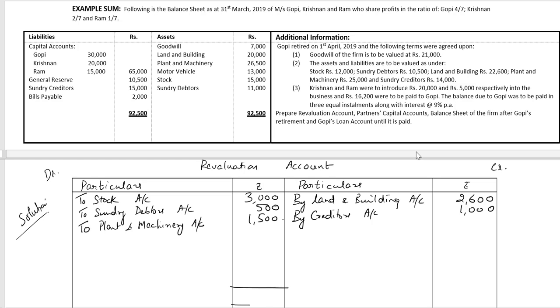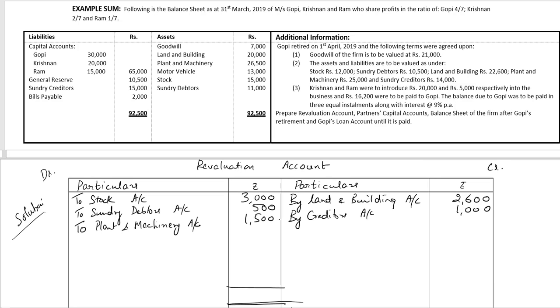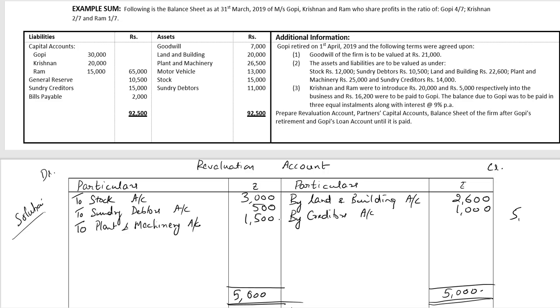Debit side total is greater. 5,000 minus the total of the credit side is 3,600 rupees. So we have a loss of 1,400 rupees